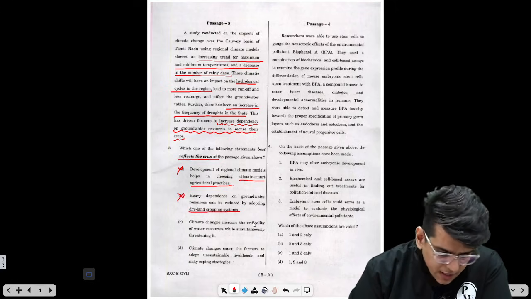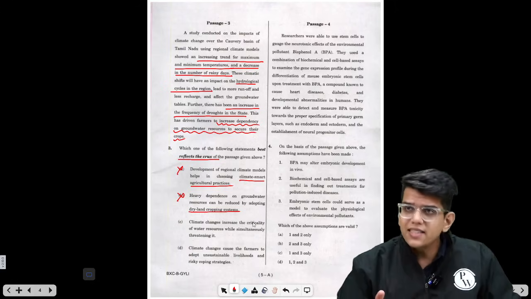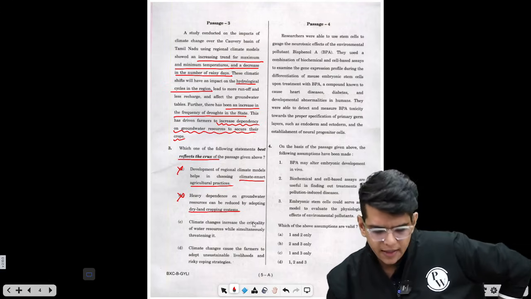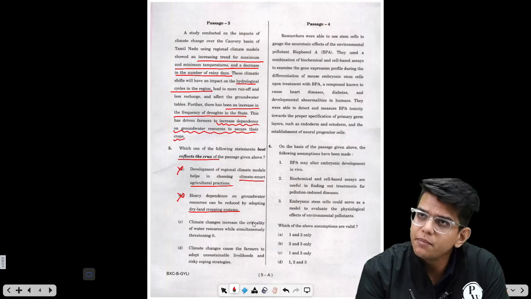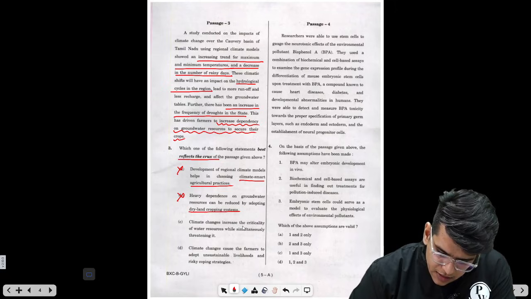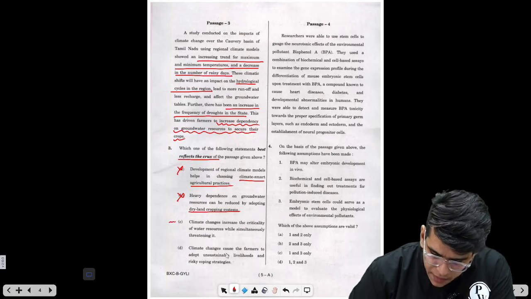Climate change increases the criticality of water resources while simultaneously threatening it. This is happening because of the changes. People have heavy dependence on groundwater, and it can threaten the groundwater resources. Climate change increases the criticality of water resources while simultaneously threatening it. This can be the answer. Climate change causes the farmers to adopt unsustainable livelihoods.